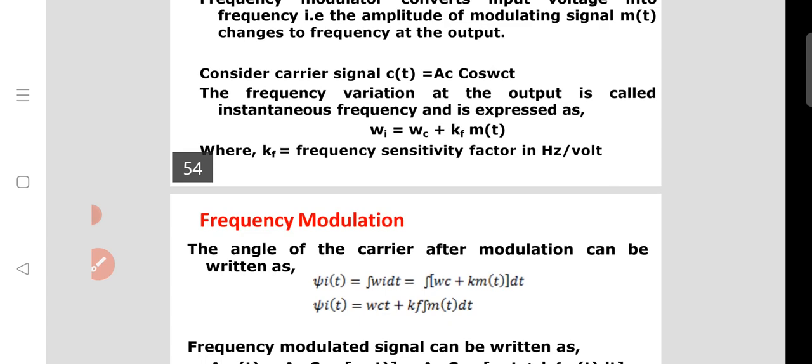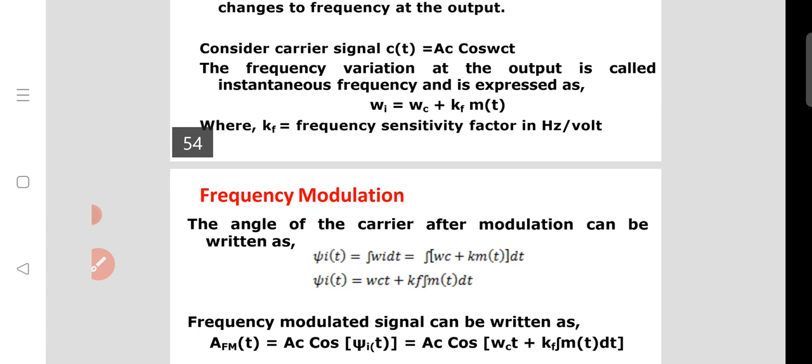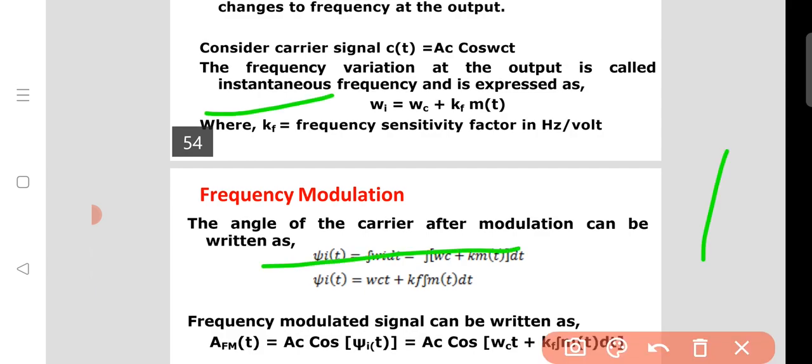Consider the carrier signal Ac cos omega c t. The frequency variation at the output is called the instantaneous frequency and is expressed like this. This is the output frequency. Here the frequency variation means the output modulated wave has a frequency variation.